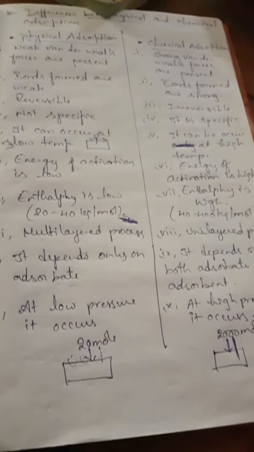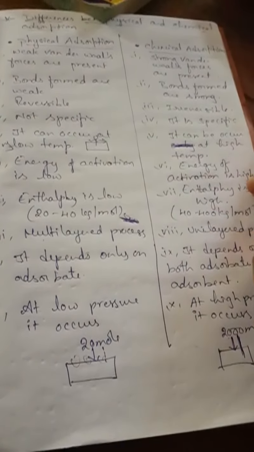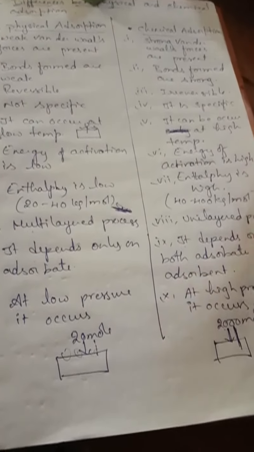So this is the difference between physical adsorption and chemical adsorption. Understand, children? In the next class we are going to meet again with the graphs related to temperature and pressure, which are very important. I am going to discuss that in tomorrow's class. Thank you, children.